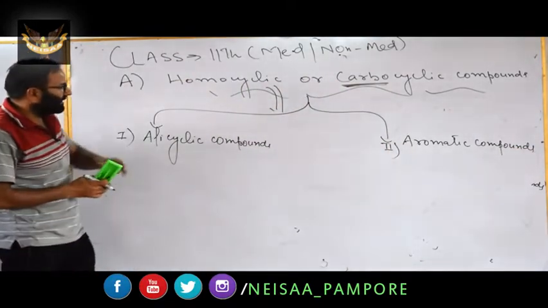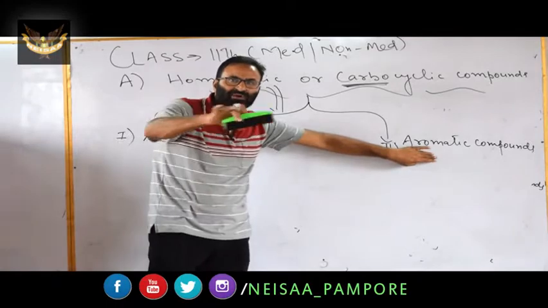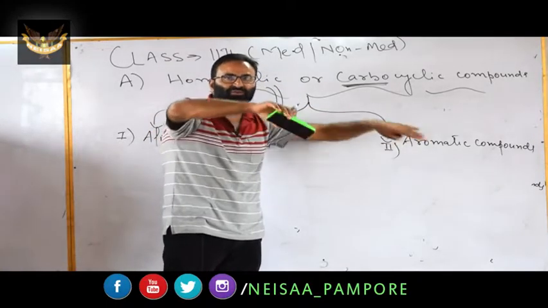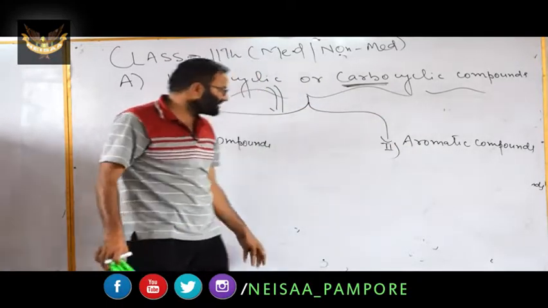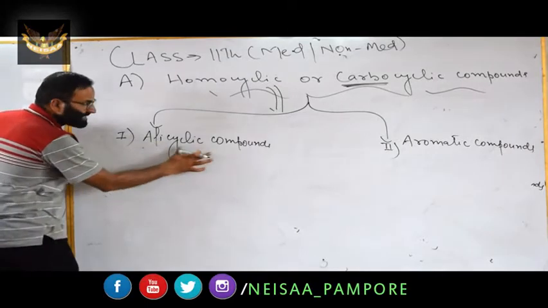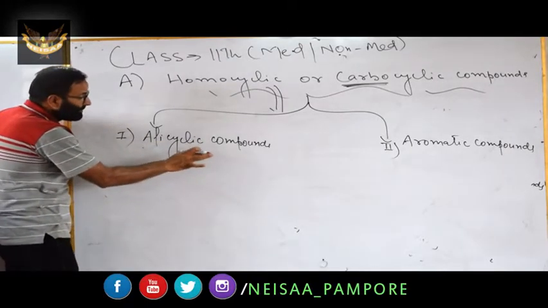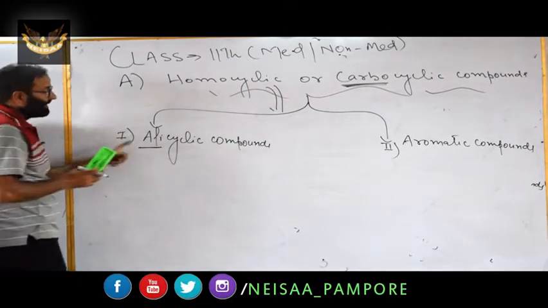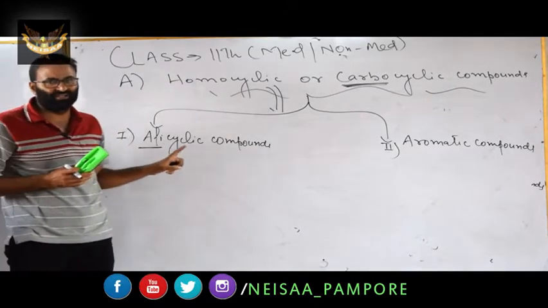Now it is clear from this, they have the property of aromaticity, extra stability. These are aromatic compounds. What is meant by alicyclic? These are cyclic compounds, but in properties they resemble aliphatic compounds. This is a very important point to mention here.